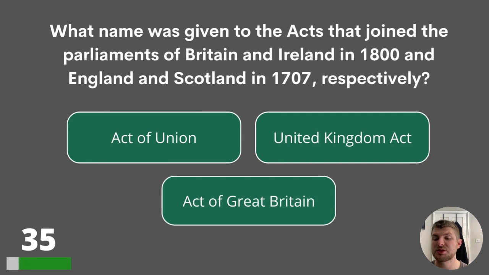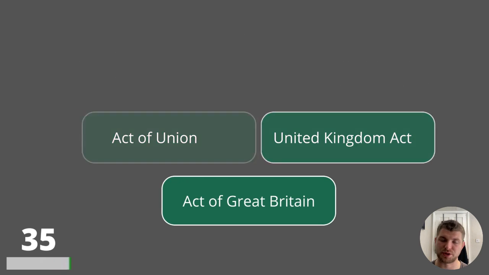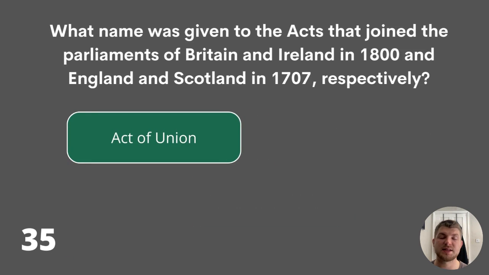35. What name was given to the acts that joined the Parliaments of Britain and Ireland in 1800 and England and Scotland in 1707, respectively? Act of Union, United Kingdom Act, or Act of Great Britain? The answer is Act of Union.